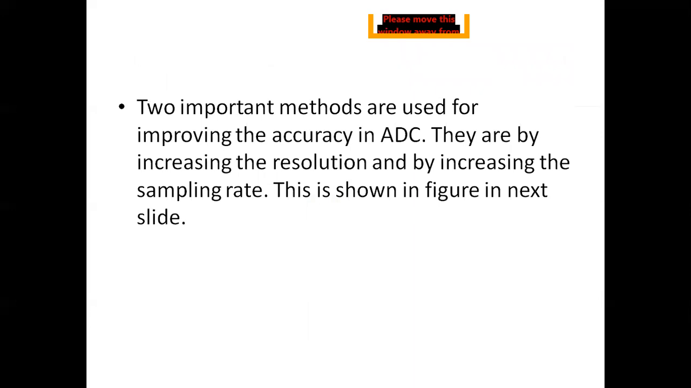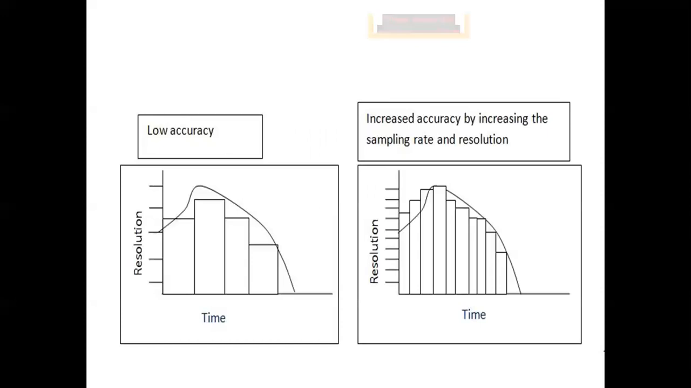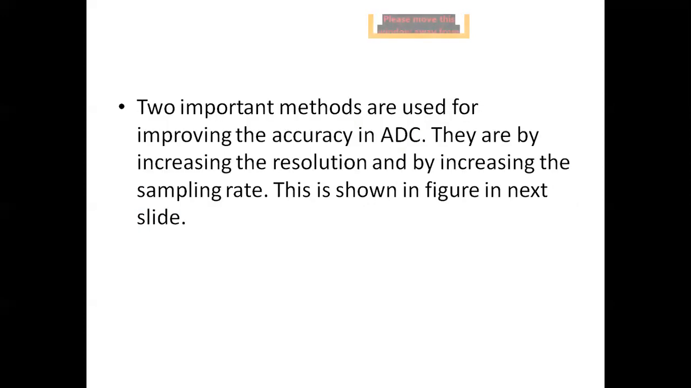Two important methods are used for improving the accuracy in A to D. They are to increase the resolution and to increase the sampling rate. This is shown in the next slide. A low accuracy, low resolution, and next one, first process increase the resolution and second, increase the sampling rate.